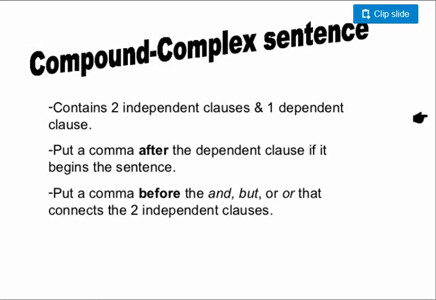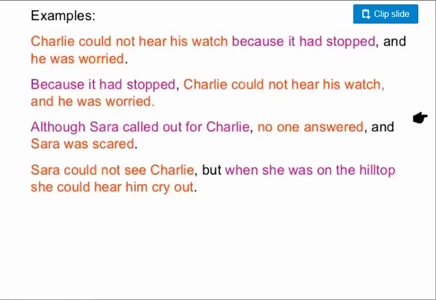But if the sentence begins with an independent clause, and the next sentence is also an independent clause, which begins with one of the fanboys, then before the fanboys, you are going to put a comma. Let's have a look at some examples to clarify the situation of using the punctuation appropriately.